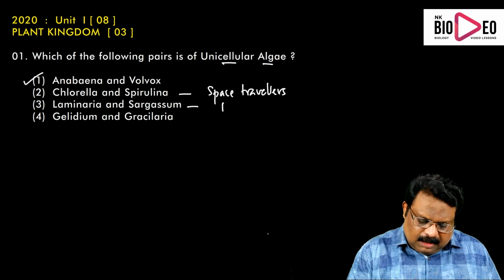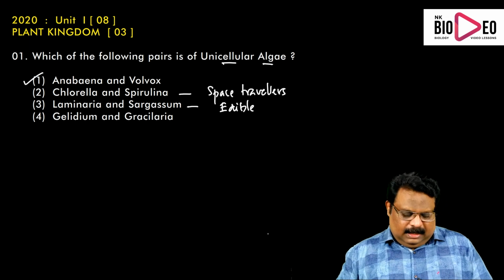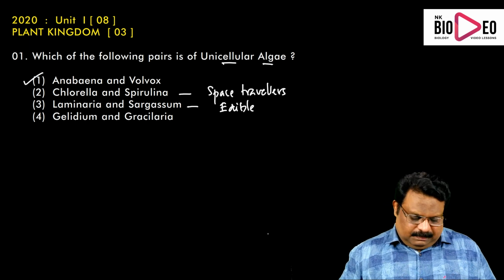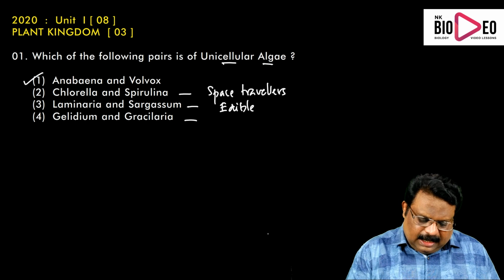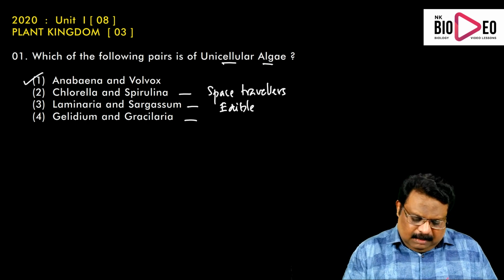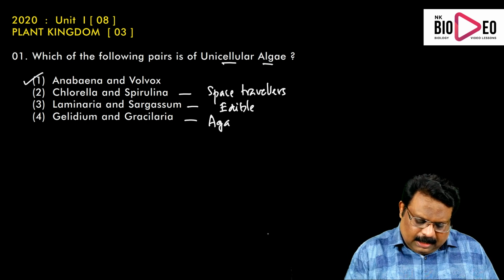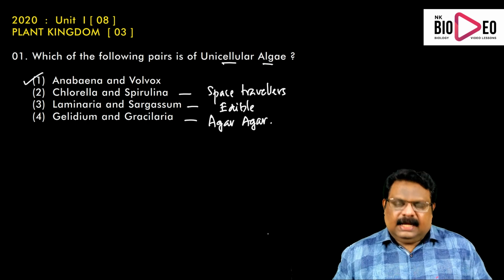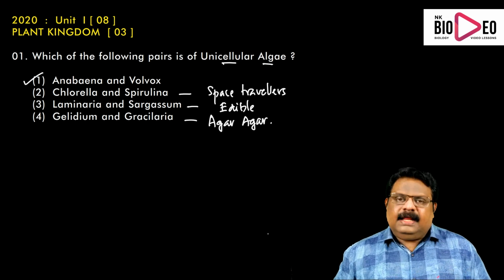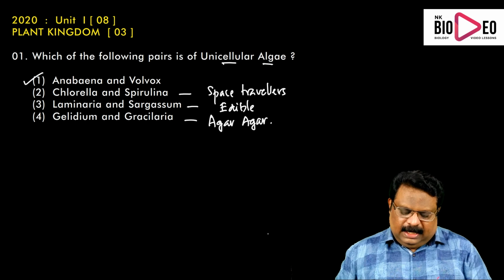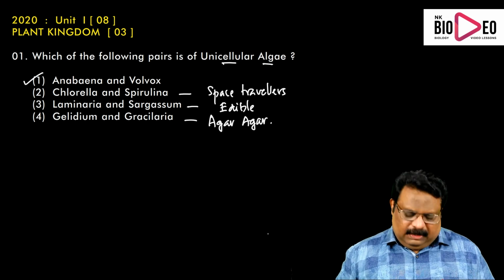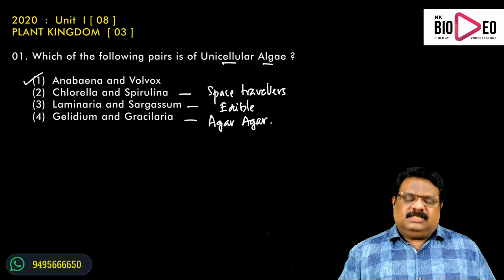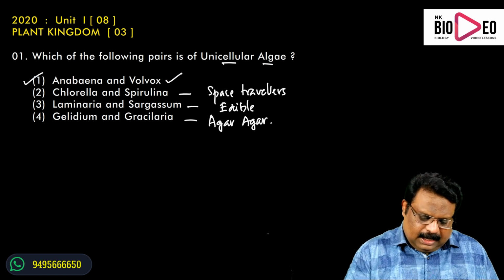Laminaria and Sargassum are edible marine algae, along with Porphyra. Then Gelidium and Gracilaria are a very important example. These are producing a chemical called agar-agar, which is a nutrient medium. Laminaria, Sargassum and Porphyra are edible. Chlorella and Spirulina were used as food supplements by space travelers. So here the answer is unicellular algae, Chlorella and Spirulina.